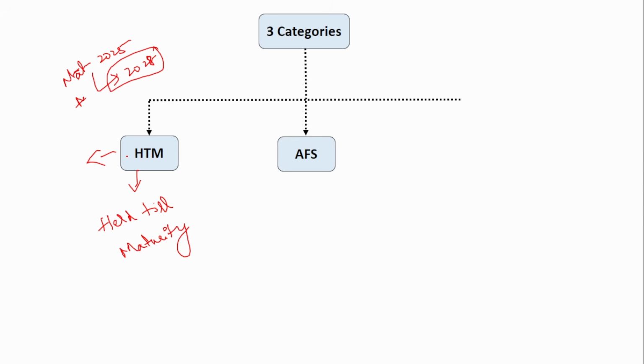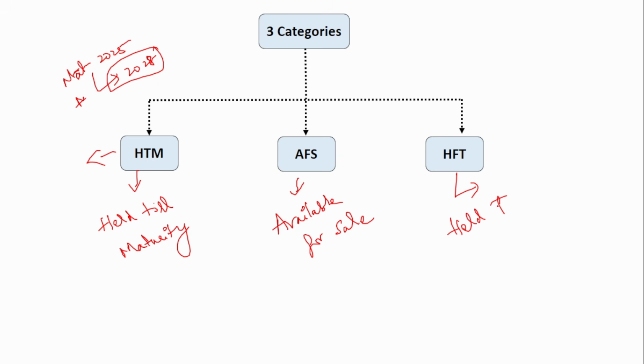Next category is AFS, that is, available for sale. And then the last category is HFT, that is held for trading. So the main purpose of this HFT is to make short-term profit. You can buy the security now and sell it after 10 days or 20 days in order to make profit. The main thing here is to make profit, so there is no time period that they have to hold the fund. They can sell the bond or the securities whenever they think that they are making good profit.